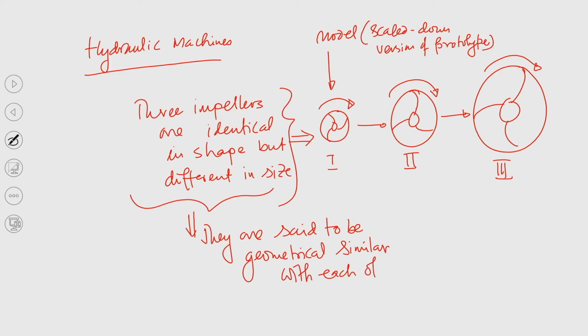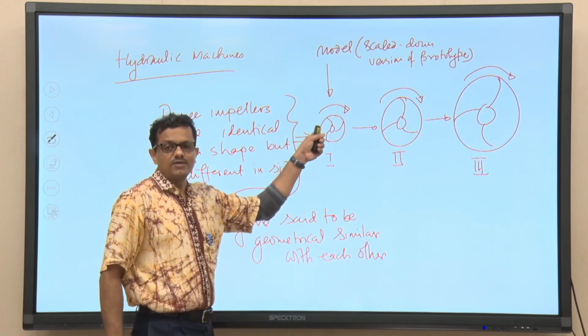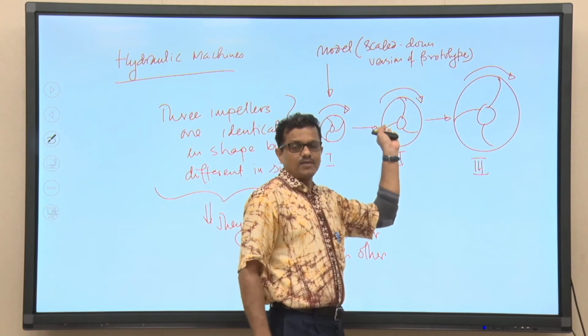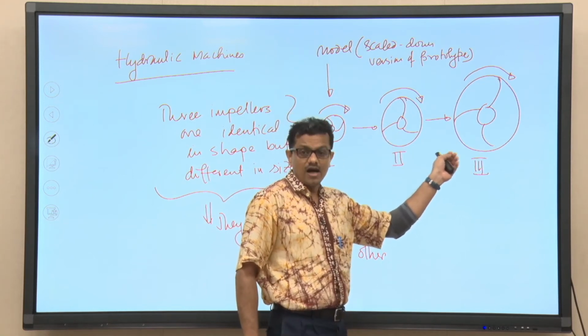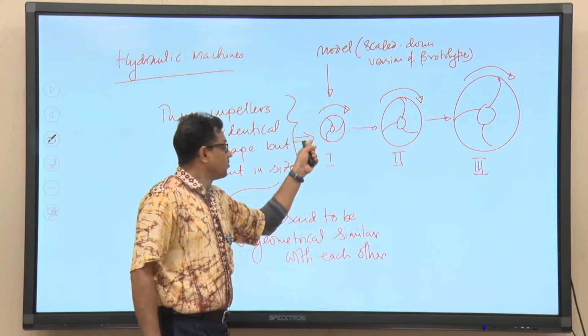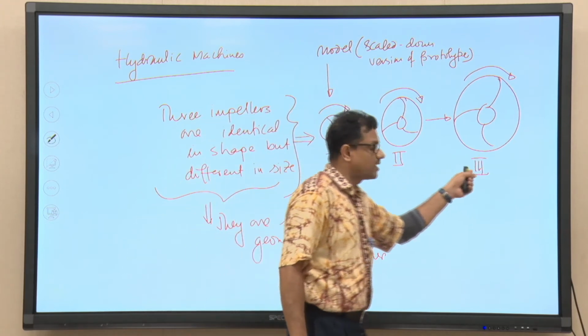So, basically this is the model pump, which is nothing but the scaled down version of the prototype. If we increase the size, that is diameter of the impeller, eventually we will be getting impeller 3. Now, by performing test on this model pump, we can predict the performance of the pump or impeller 3.